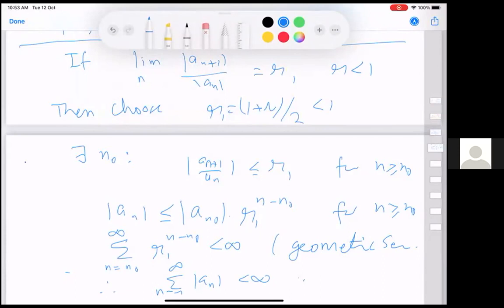And I said that instead of leaving it, pick some number between r and 1, or pick an epsilon such that r plus epsilon is less than 1 and take r_1 to be r plus epsilon. All we need is one number in between both of them, so just take the midpoint. But it is equally valid if you take some epsilon such that r plus epsilon is less than 1 and take r_1 to be that, that's fine too.